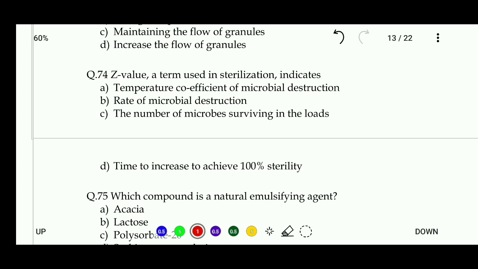Z value, a term used in sterilization, indicates: temperature coefficient of microbial destruction, rate of microbial destruction, the number of microbes surviving in the load, or time to achieve 100% sterility. So the Z value is the temperature coefficient of microbial destruction. So the right answer is A.